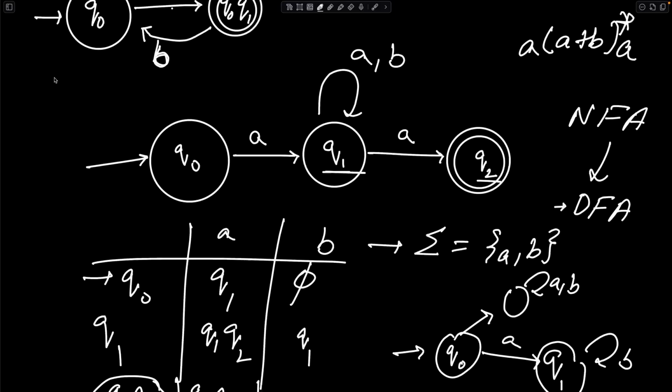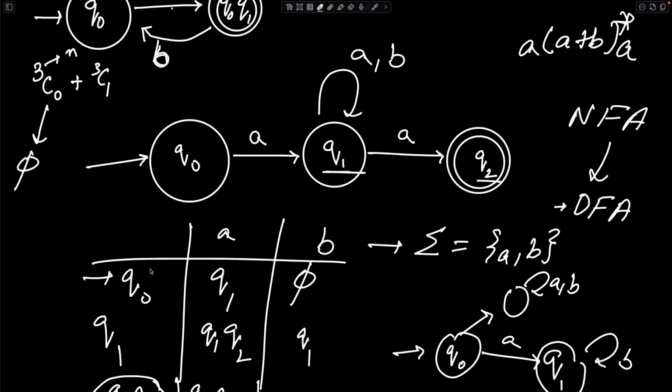This has 3, right? So n is basically equal to 3. NC0, not picking any one of these states, is basically equal to phi, and that is your dead state, right? So this corresponds to your dead state phi, plus 3C1.